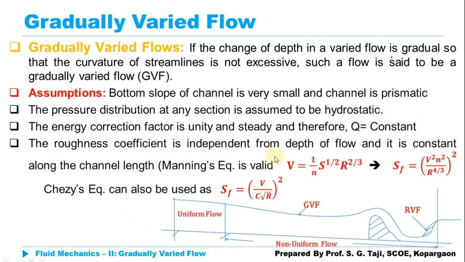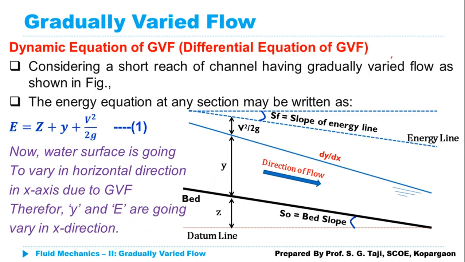The roughness coefficient is independent of the depth of flow, that means we are going to make use of Manning's equation and Chezy's equation for the analysis of gradually varied flow, because both are valid, as we are considering the roughness coefficient to be independent of the depth of flow and to remain constant along the length of the channel. Because in GVF the depth of flow or velocity changes over the length of the channel, otherwise these equations would become invalid. But if the roughness coefficient is independent of the depth of flow, then both equations are applicable and can be used to compute the slope of energy line, where SF is the slope of energy line.